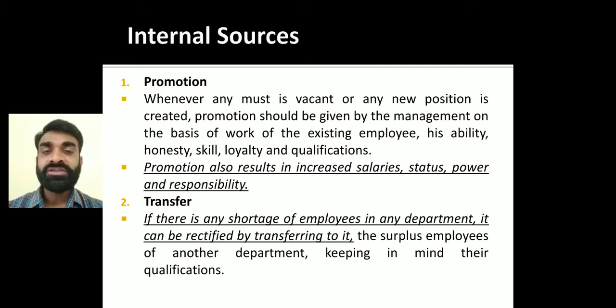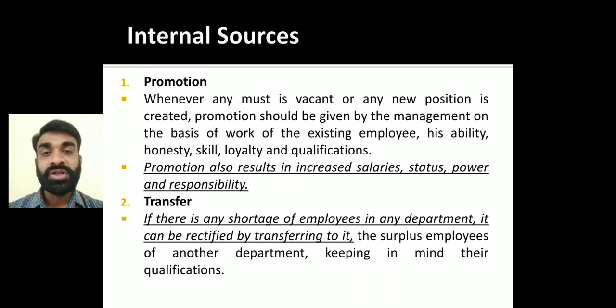Obviously, when a higher level post is assigned, there will be an increase in the salary. Some power will be given, the power of a supervisor and the power of a manager, that is the difference. New roles and responsibilities will be assigned to that person. And most important, the status of the person is going to increase. The person who was a supervisor is now promoted to manager, so obviously the status of that person is going to improve.